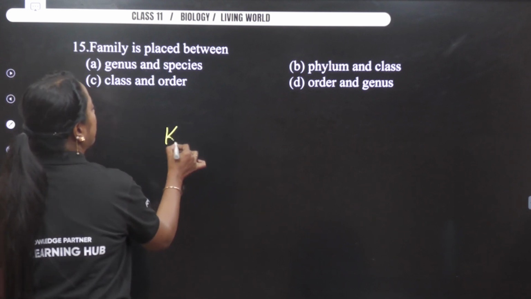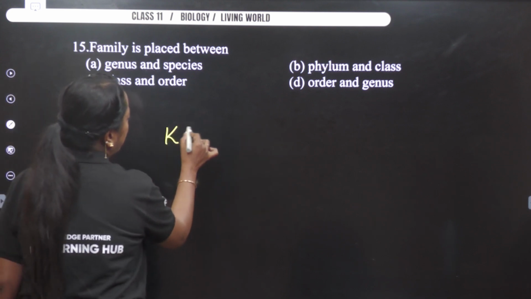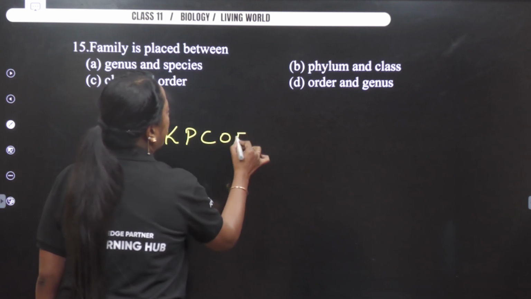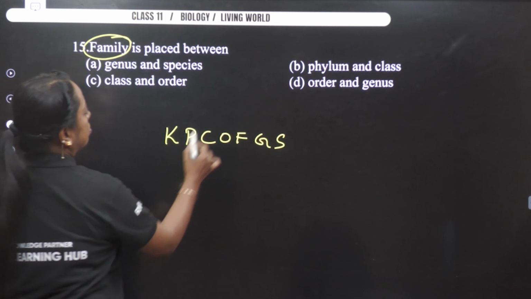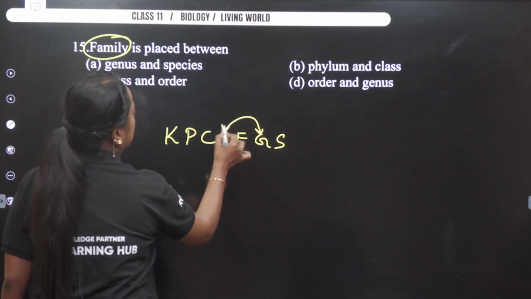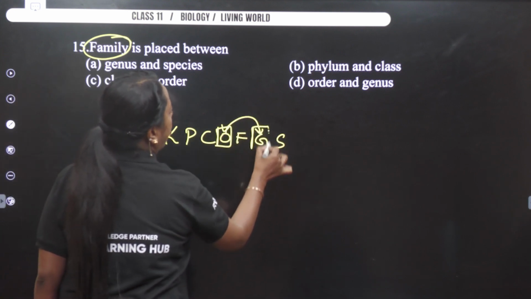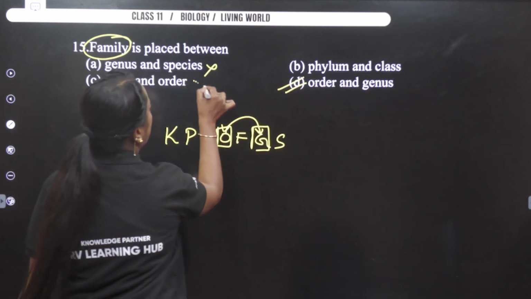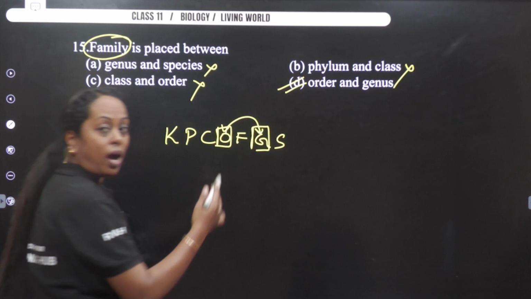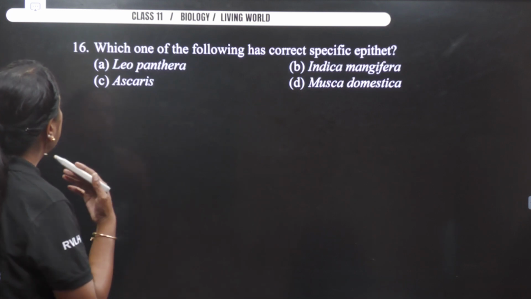Okay. Again, kids. King Philip came over for good soup. Now he says, where does family come? In between what? Order and genus. That's the option. Option D. So this is wrong, and this is wrong. Your answer is option D.